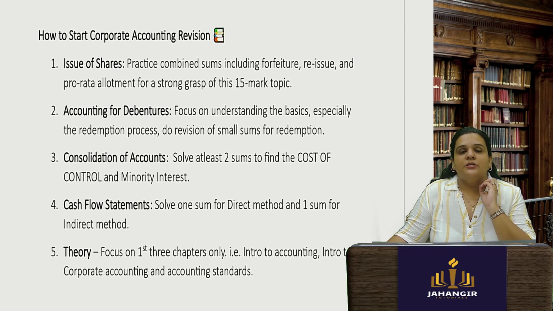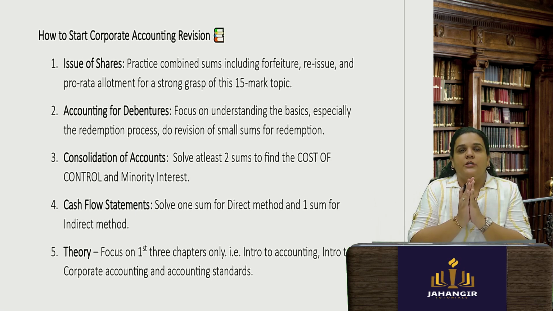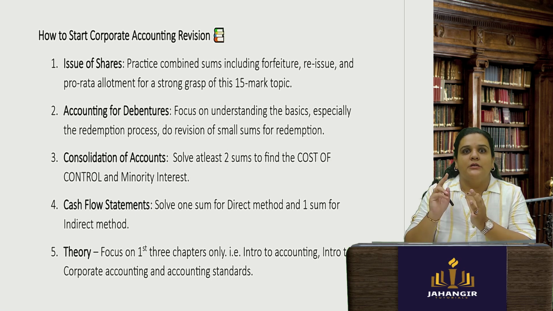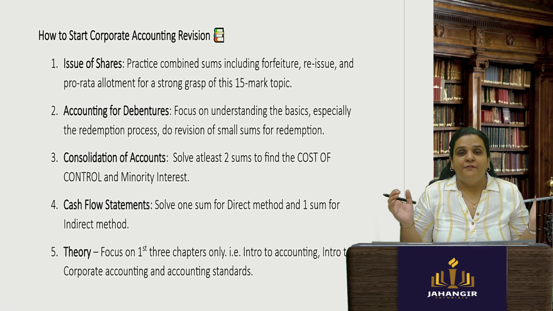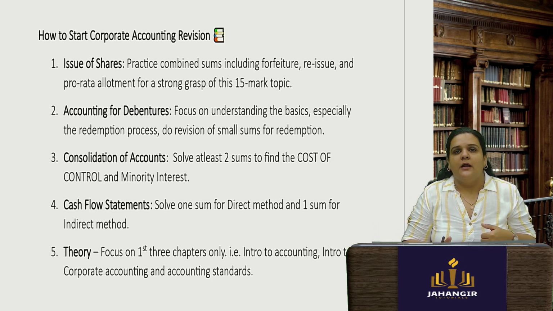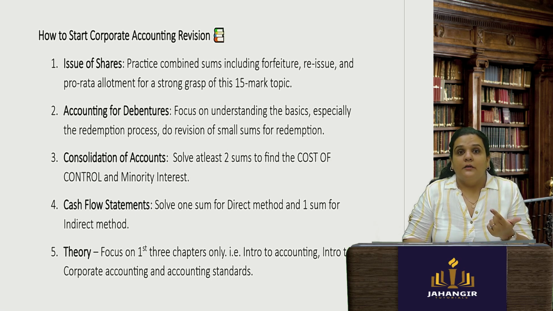What are you supposed to start revising with? First, put your focus on the issue of shares chapter. In that, do a combined question which will have forfeiture, reissue, pro rata allotment. This is going to fill your 15 marks in one go. Issue of shares is a good way to start because it is a very simple chapter. If you know the strategy and the basic journal entries which I have taught you, they are going to become very simple for you.